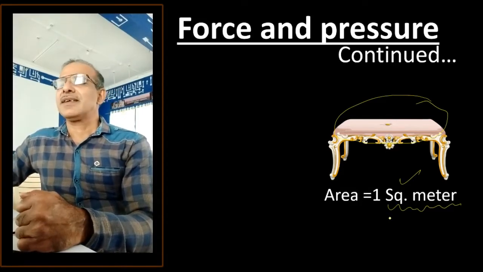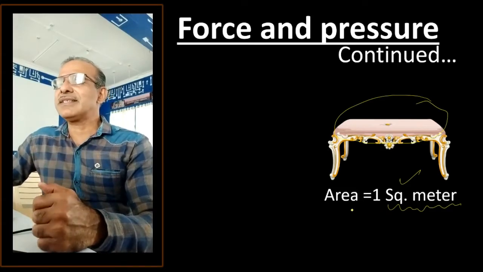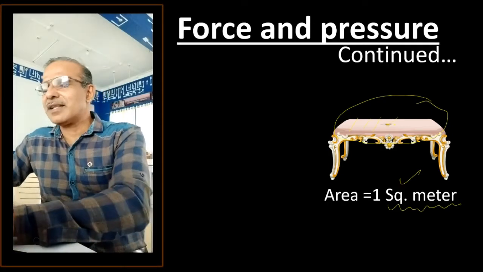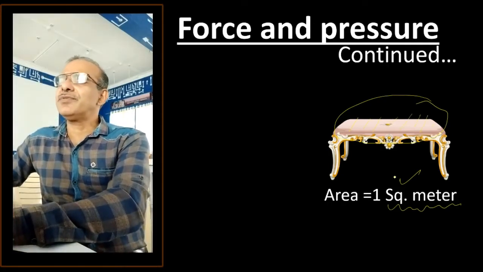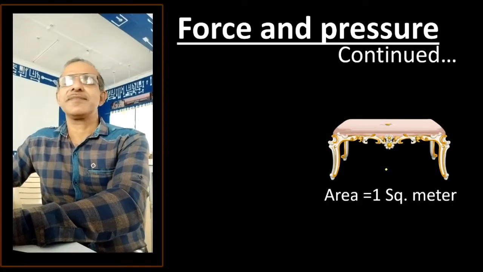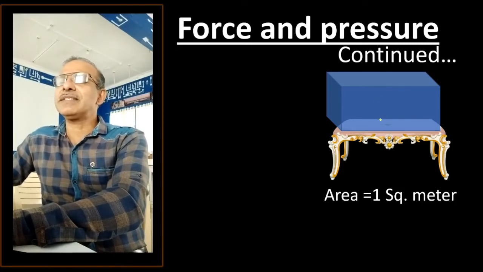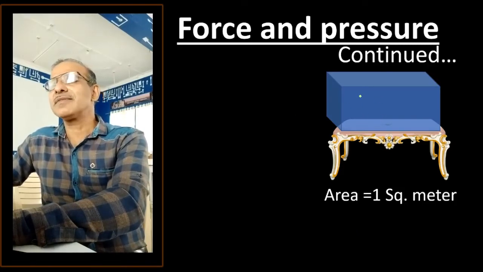Right? Let us suppose, once again I am telling, area is how much? Area is 1 square meter, and then I want to keep some weight on it. Now, when you keep some weight, this weight means the force which is downward.